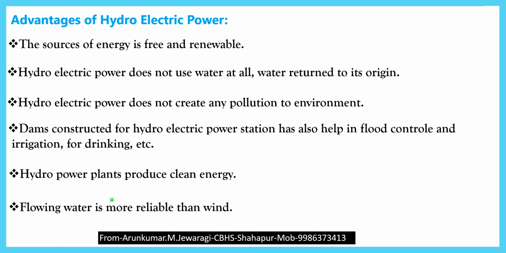Flowing water is more reliable than wind, because wind does not produce energy continuously. Sometimes the wind is fast, sometimes it is slow. Hence the production of energy is not reliable. But the water stored in the dams is reliable to produce energy whenever needed.